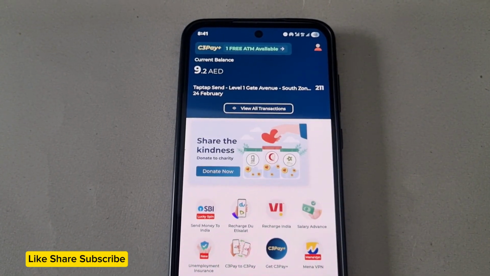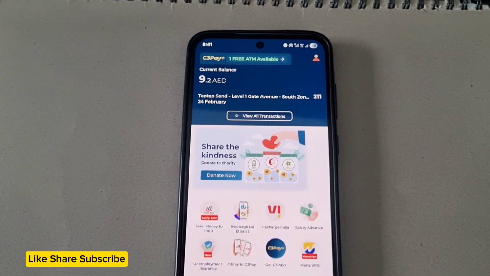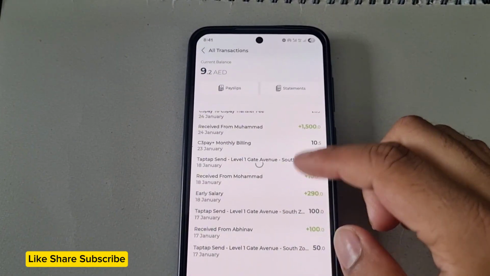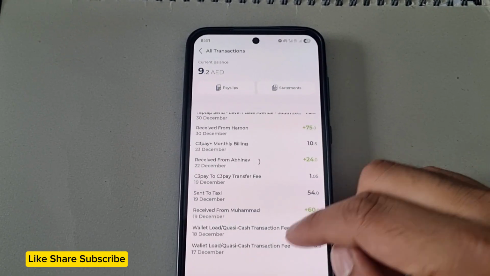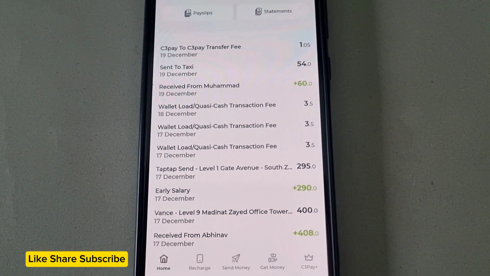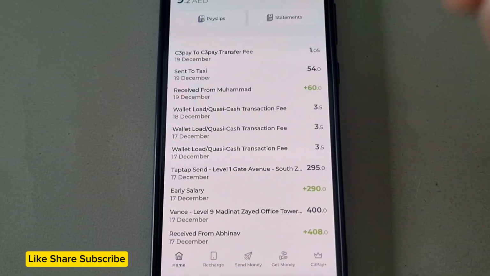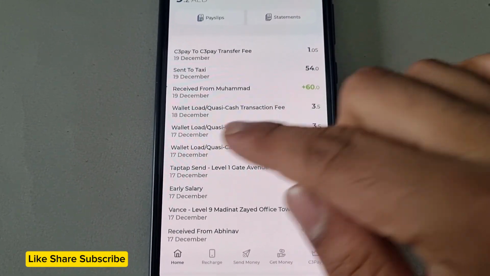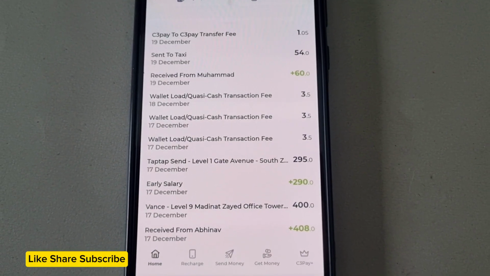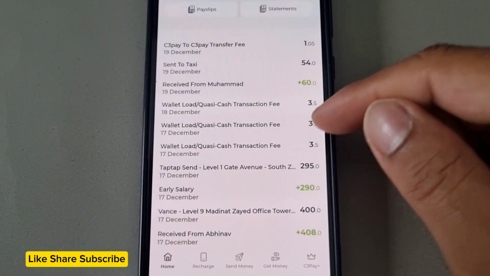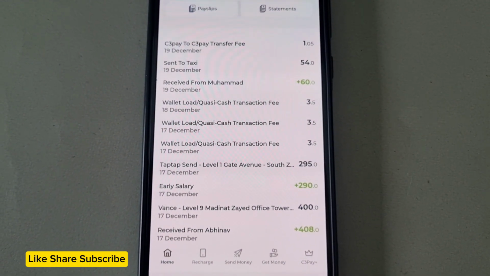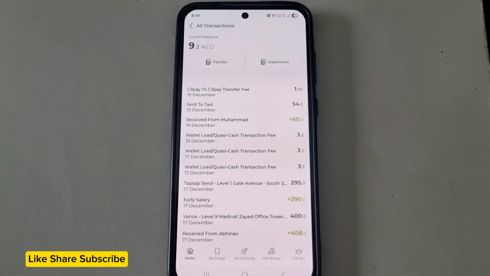So this is my C3Pay, and if I open the transactions and go a little bit back, you can see C3Pay has deducted on 18th of December, 17th of December, and again 17th of December, three times 3.5, for wallet load Quasi-Cash transaction fee. This doesn't mean that you have sent this 3.5 AED to someone or purchased something that costs 3.5 AED. What does this actually mean?